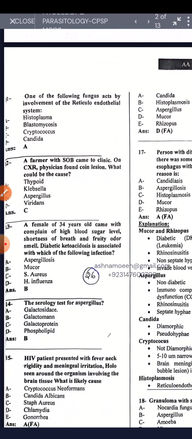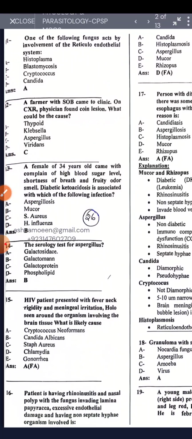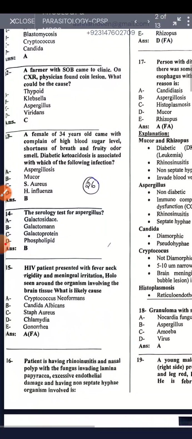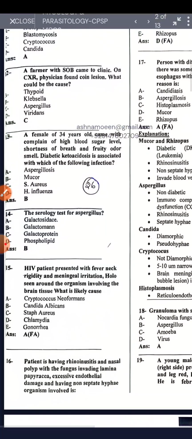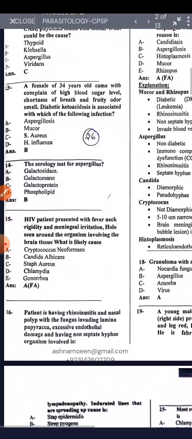A 34-year-old female came with a complaint of high blood sugar level, shortness of breath, and a fruity odor smell. DKA is associated with which infection? Mucor. The serology test for aspergillosis is galactomannan. An HIV patient presented with fever, neck rigidity, and meningeal irritation, with a halo seen around the organism. It is Cryptococcus neoformans.